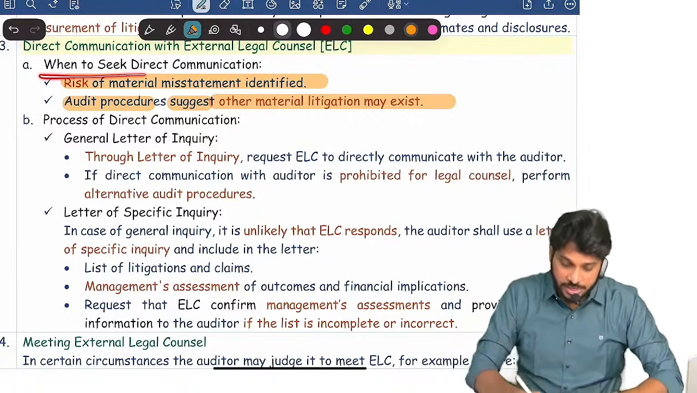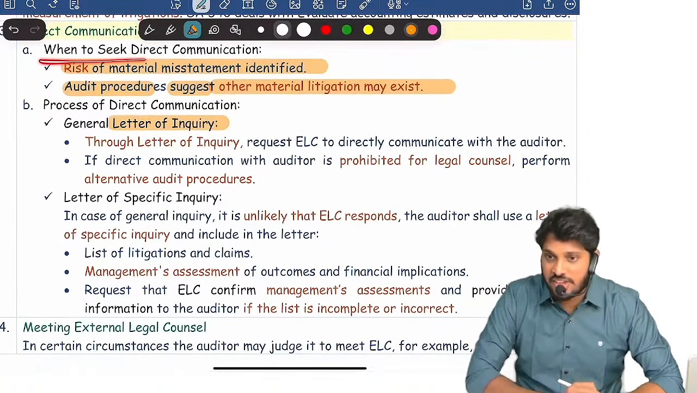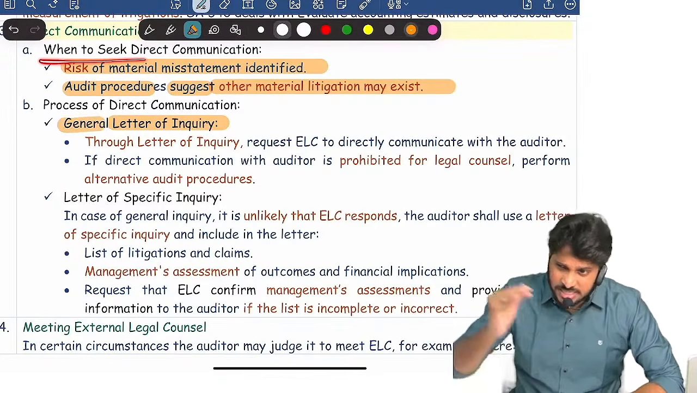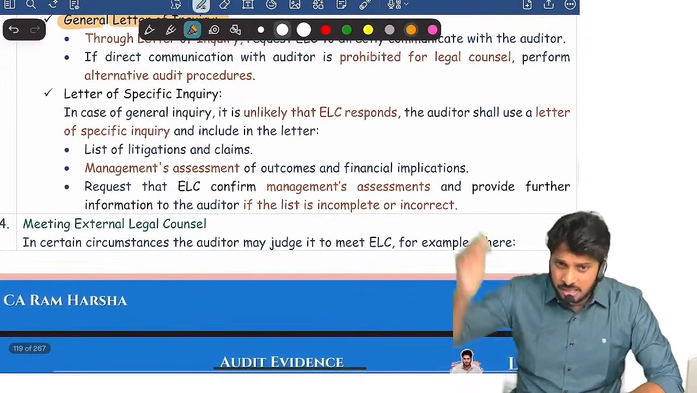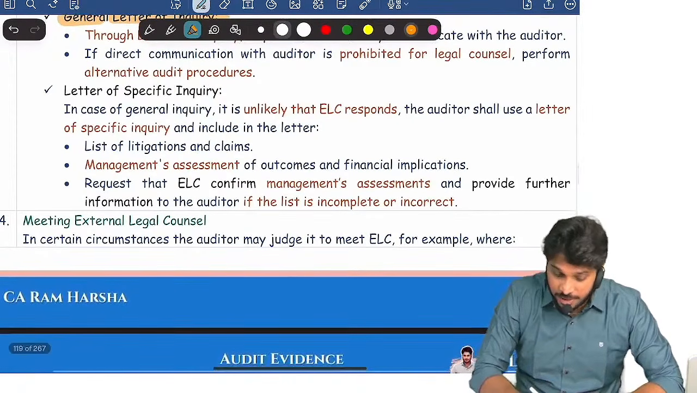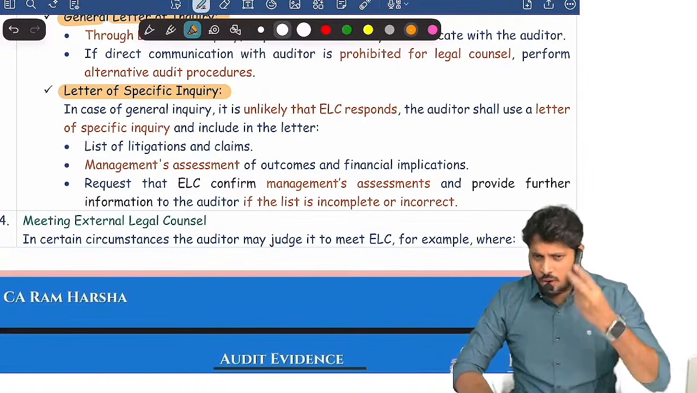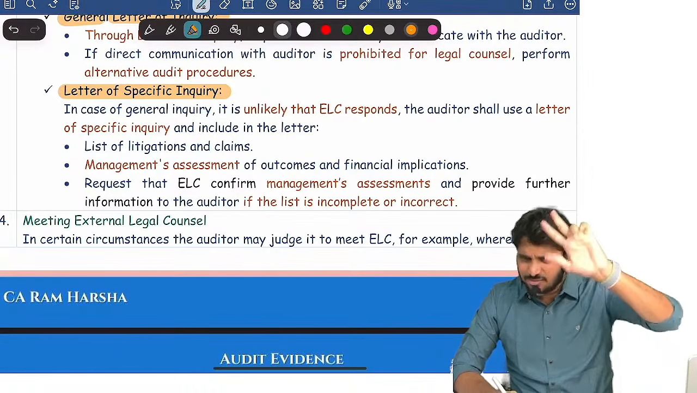How do you communicate? You communicate through a letter of inquiry. First of all, you try to ask them through a general letter of inquiry. Sometimes a third party lawyer may not reply to a general letter of inquiry. That time you use a specific letter of inquiry, a letter of specific inquiry. What is a letter of general inquiry? What is a letter of specific inquiry?